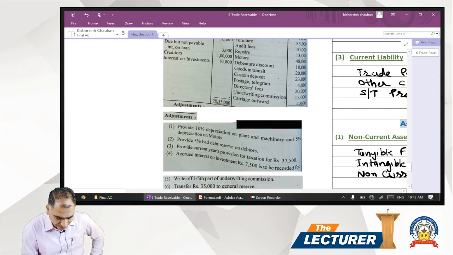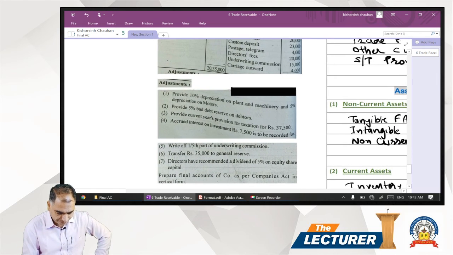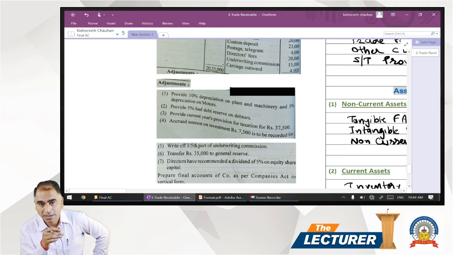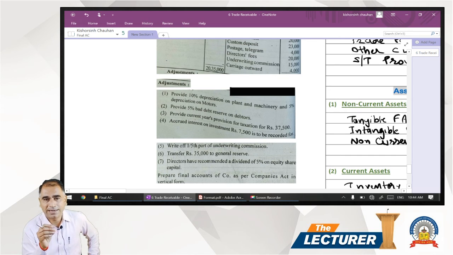Below the balance sheet we have the adjustments. First, before we go for the answer, we have to put numbers for the adjustments on the trial balance items. So when we go through the trial balance items, we must see which item of the trial balance is affected by which adjustment. Nothing is to be missed out when we go on with the question.